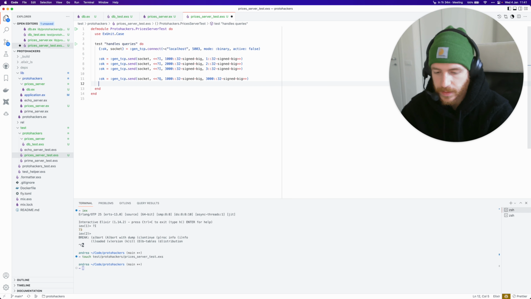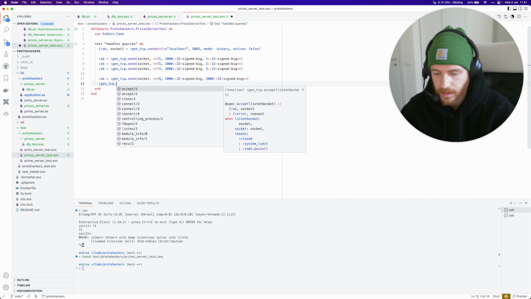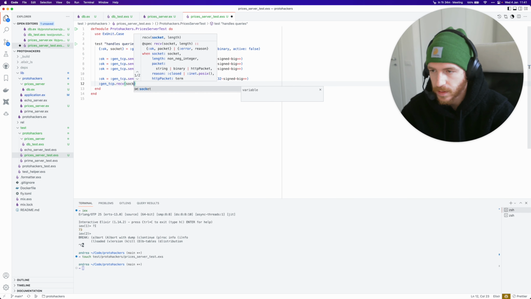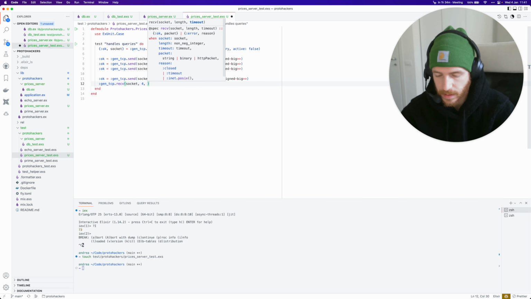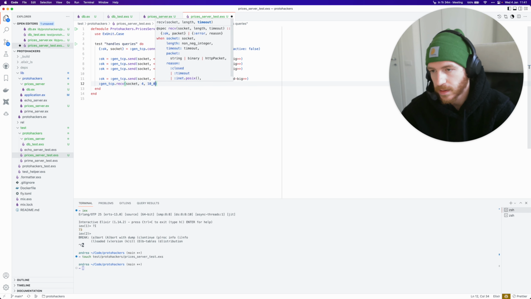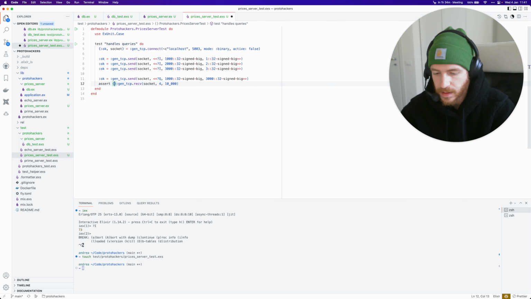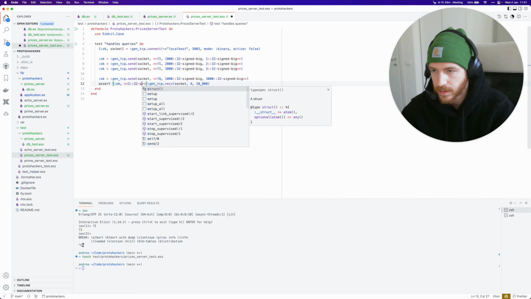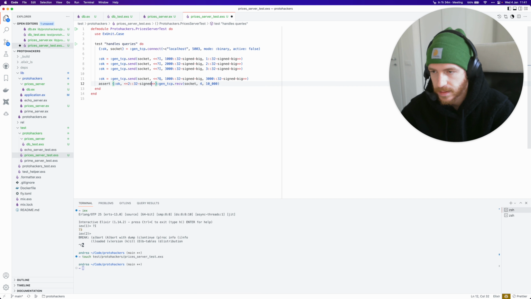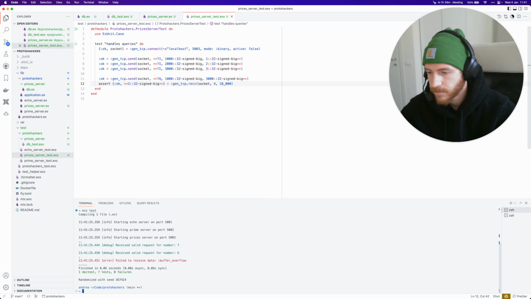Okay, and now I receive with :gen_tcp.recv socket, 4 bytes, because we know that the integer is 4 bytes, and 10,000 here, and let's assert that this is equal to ok, and the average should be 2, still encoded as 32 signed big. Okay, let's try to run tests, and they pass.